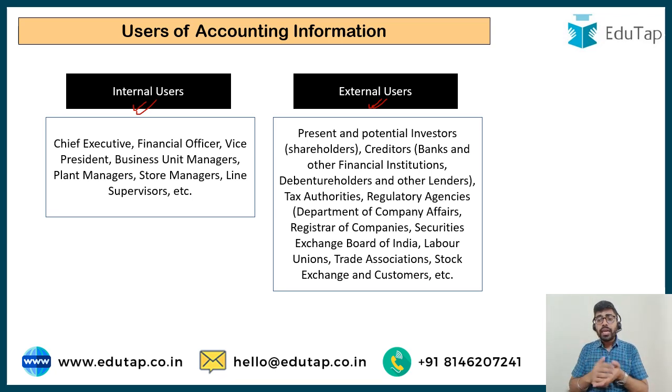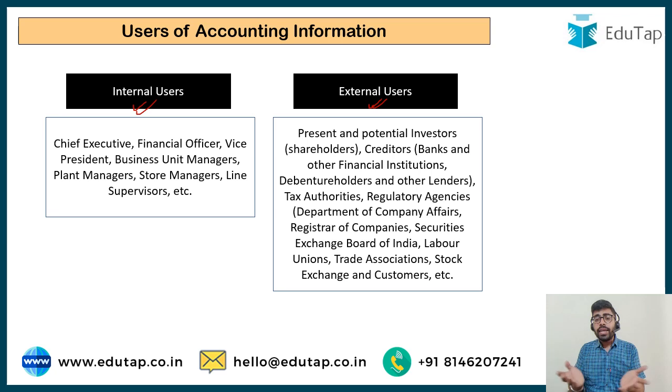Reliance is making crores and crores of profit. So the tax authorities want to know whether it is properly calculating income tax and paying all its tax dues. Similarly, different regulatory agencies are there. SEBI wants to know whether it is properly complying with all the legal regulatory requirements. It wants to know whether the company is fulfilling its corporate social responsibility, spending a fixed percentage of its profits on certain welfare activities.